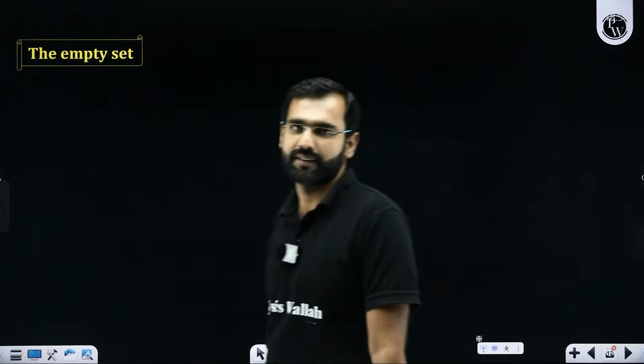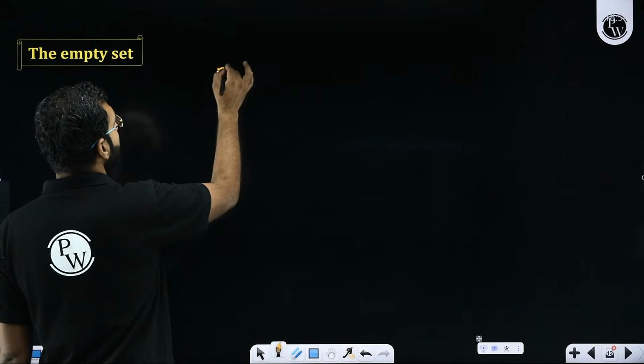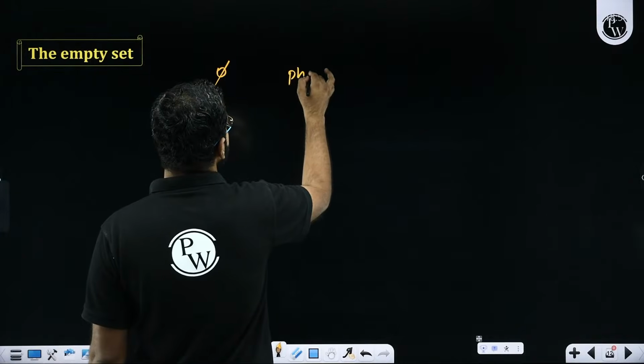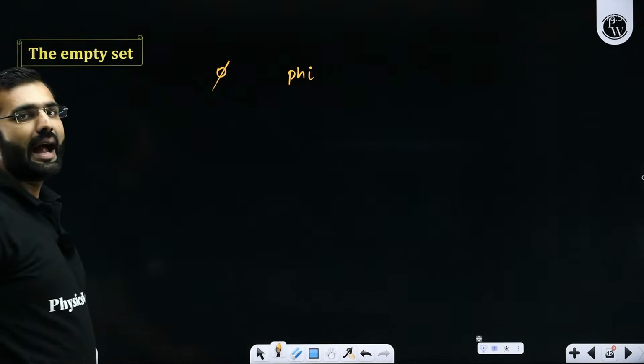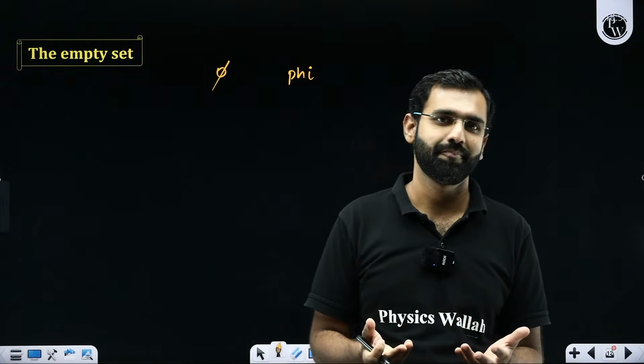So what is an empty set? If I talk about the empty set specifically, the empty set is given by this sign phi. This is a Greek letter phi. And empty set means a set which does not have any elements.